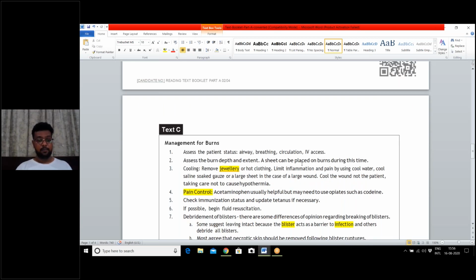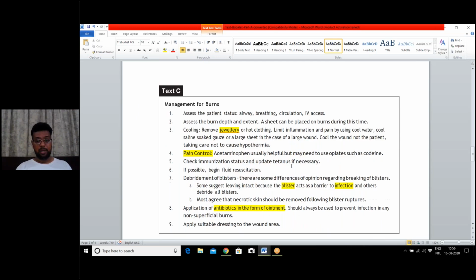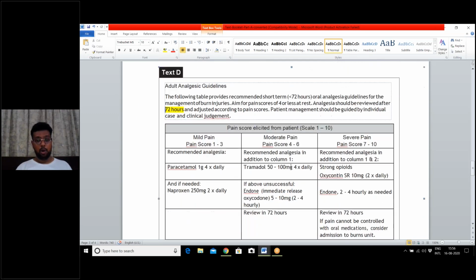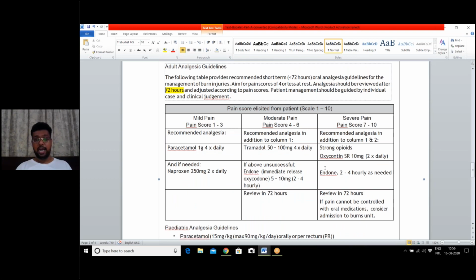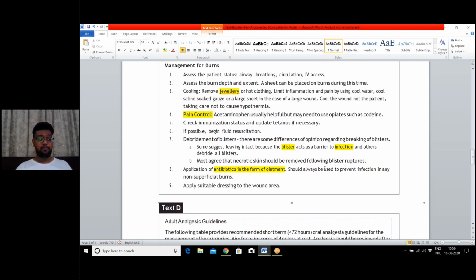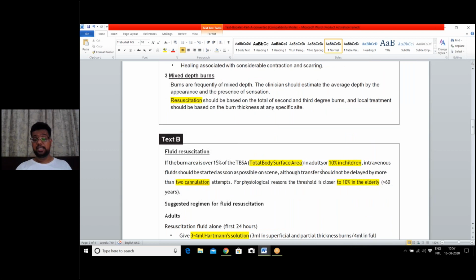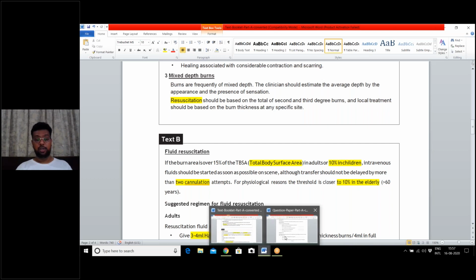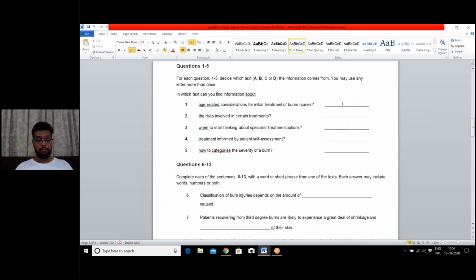Text C is regarding the management of burn. Here age is not given. Text D also, medications and time is given. Age is not given. So where is age given? Age is given nowhere. But children and elderly are given. So for this question, my answer would be B.